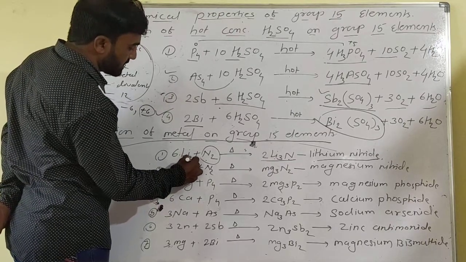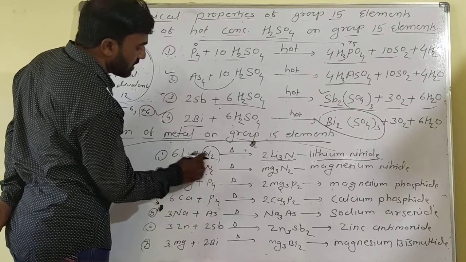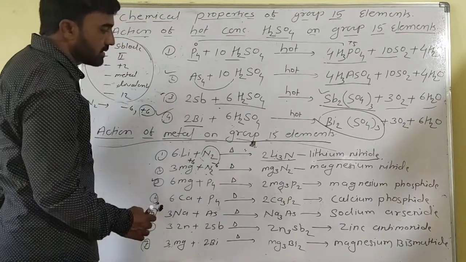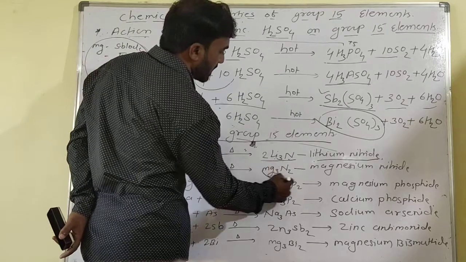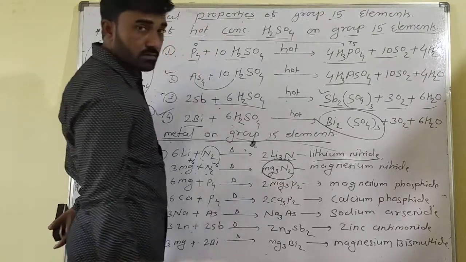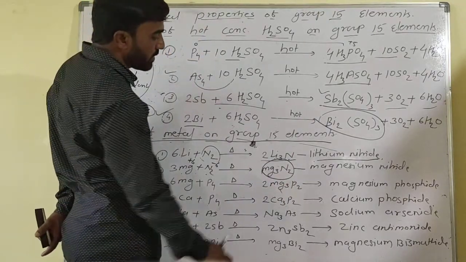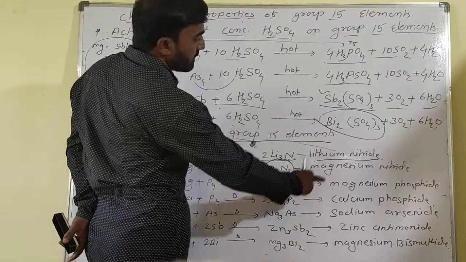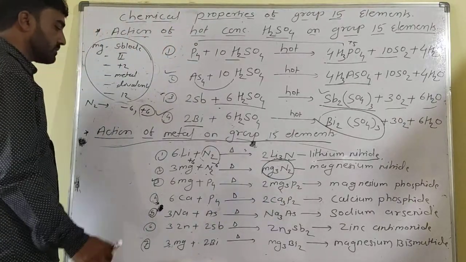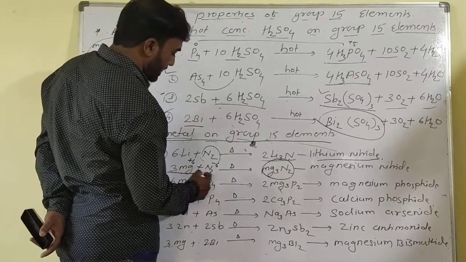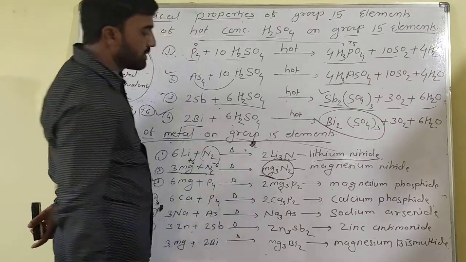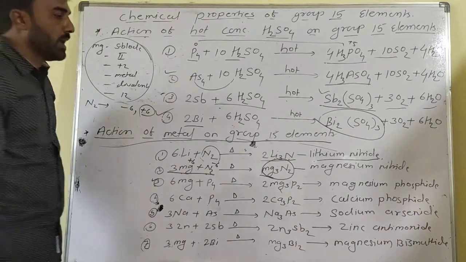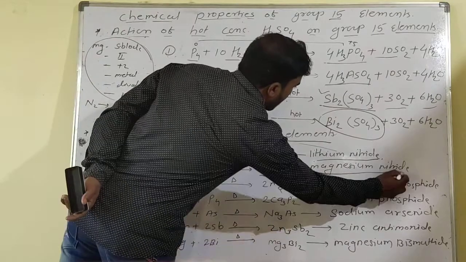So the +6 oxidation state and the N2 -6 oxidation state combine to form a neutral compound, Mg3N2. Magnesium nitride is formed. So magnesium reacts with N2 to form Mg3N2, the magnesium nitride compound.